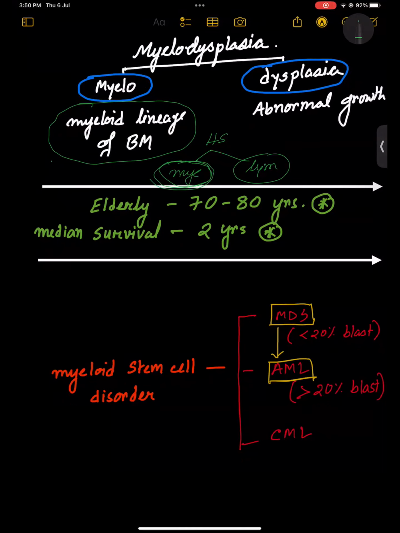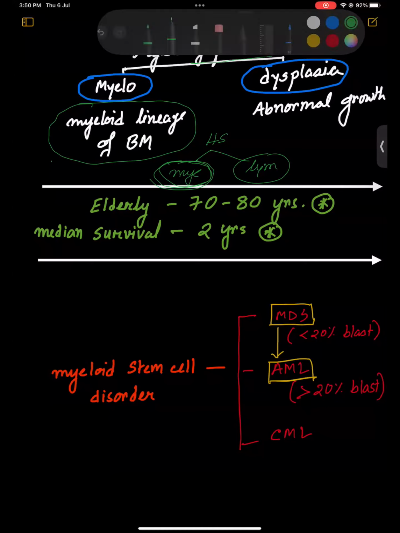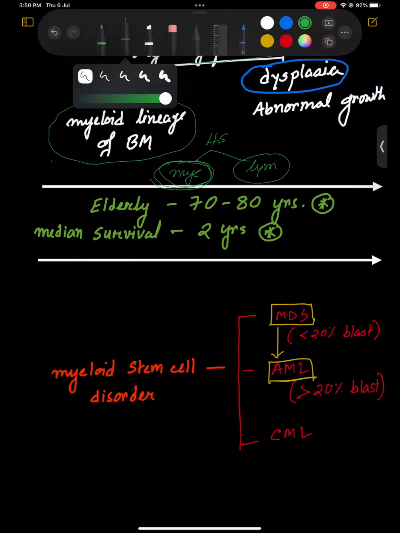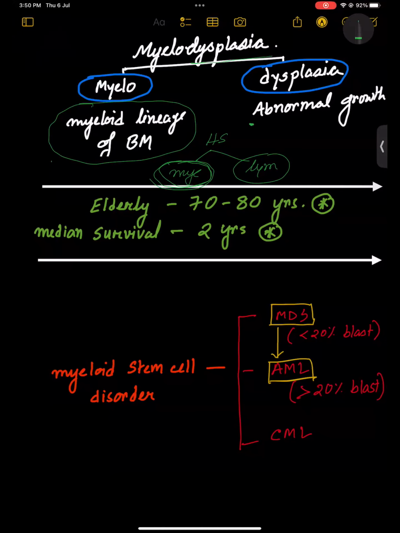Now come with the dysplasia. What is dysplasia? If there is any abnormal growth. So what is abnormal growth, dear? Dysplasia, you know, right? Dysplasia means there is abnormality in growth. This is a pathological term, okay? So what happened in this case? From red bone marrow, if this is the bone, here is our red bone marrow at both ends. If it is the other end, here is also red bone marrow.